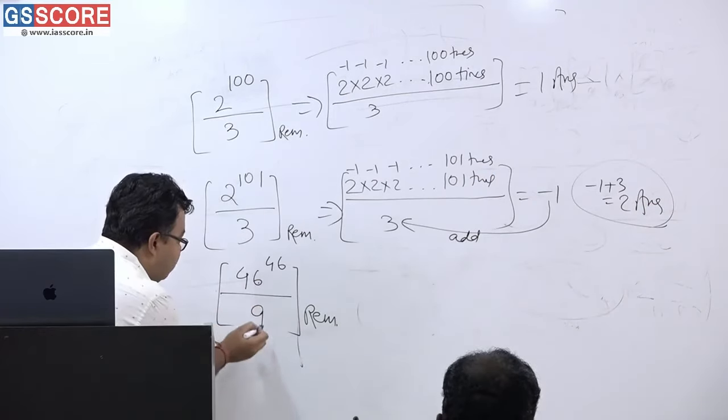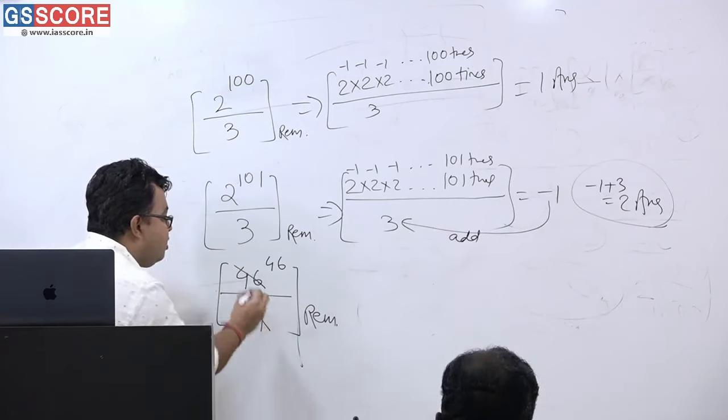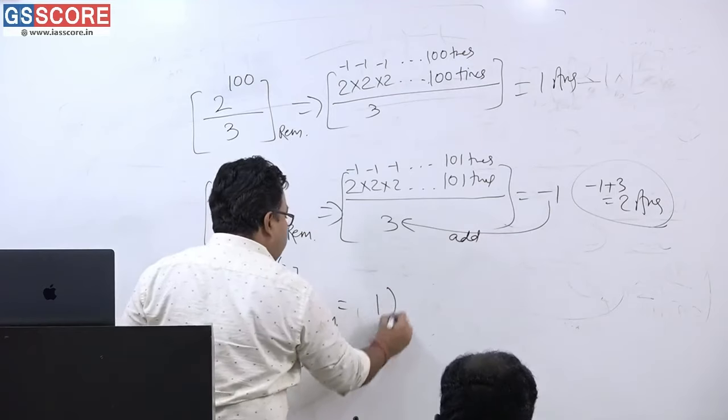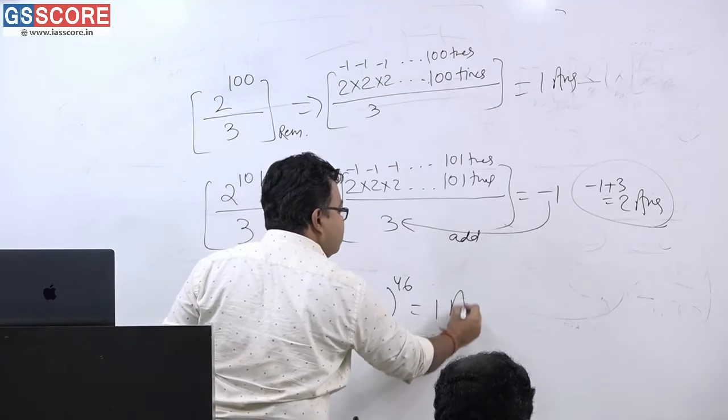Now, what is the end result here? Individually divide 46 by 9. What is the remainder? 9 fives are 45, so 1 is the remainder. The answer is 1 to the power 46, which is equal to 1.